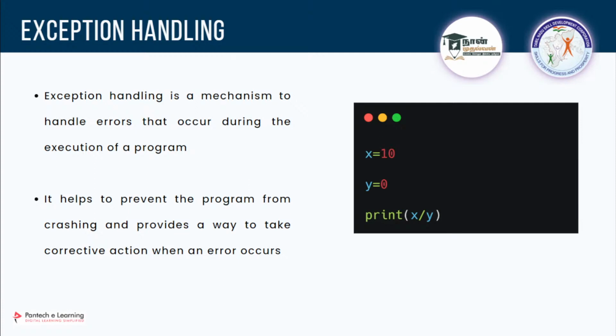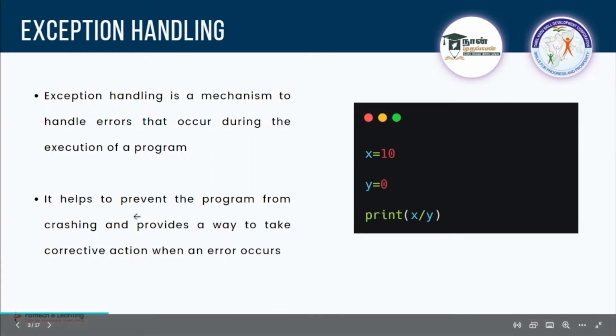It helps to prevent the program from crashing and provides a way to take corrective action when an error occurs. If you use exception handling, your code won't terminate abruptly. When an error occurs, it will go into that exception, so that the code will run smoothly without showing any error. That's the use of exception handling. Regarding the exercise, we will continue once we see this topic. Okay.